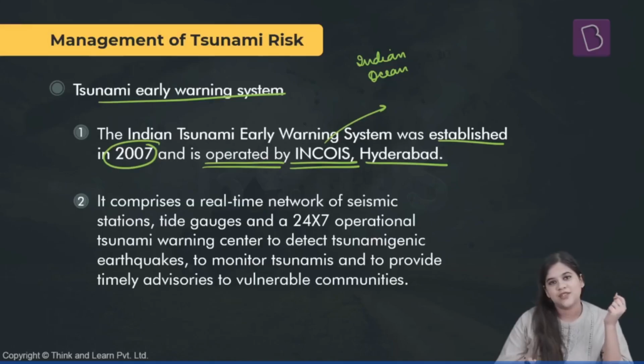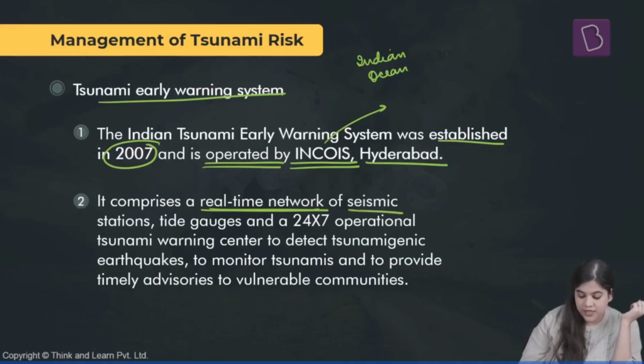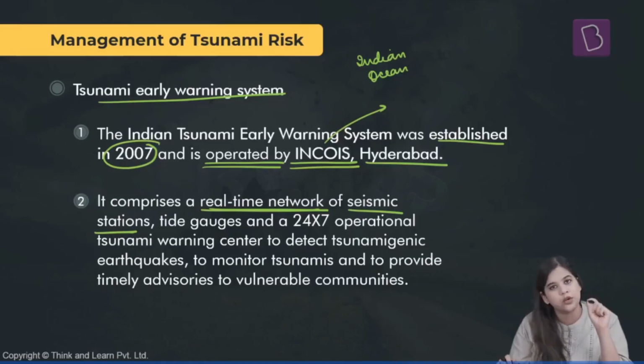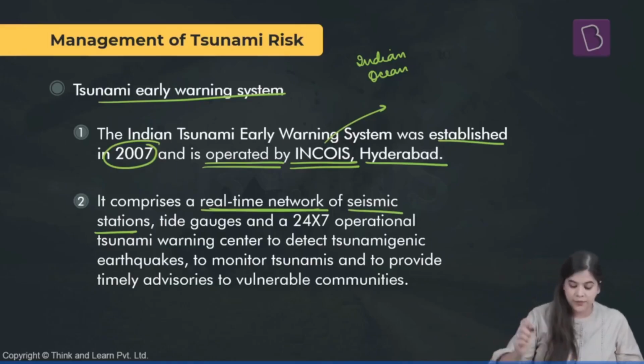That is the Indian National Center for Ocean Information Services. Now, it comprises a real-time network of seismic stations. We read that seismic stations are a very important part of early warning systems because most tsunamis have their cause as earthquakes.